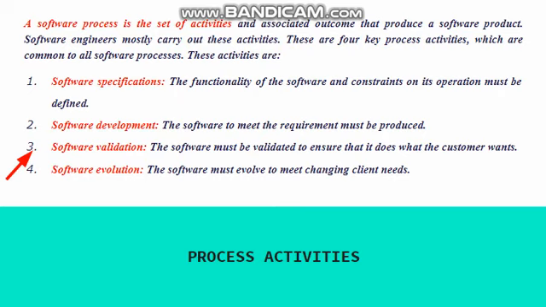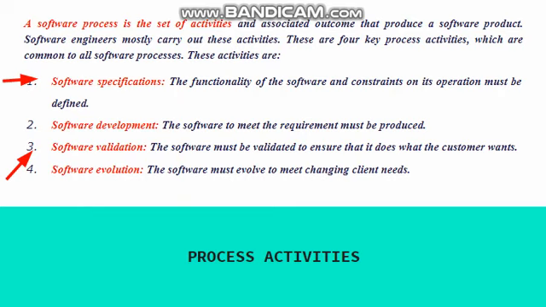So we saw what a process is. A process is nothing but a set of activities that is carried out. So what is a software process? A software process is nothing but a set of activities which are carried out during software development. So what are those set of activities or processes?